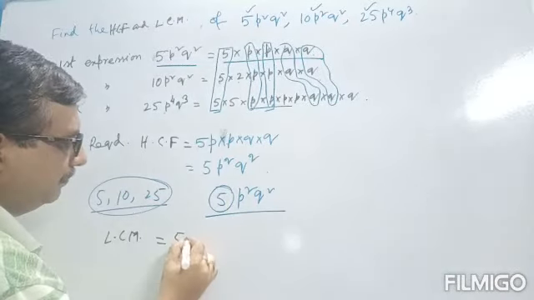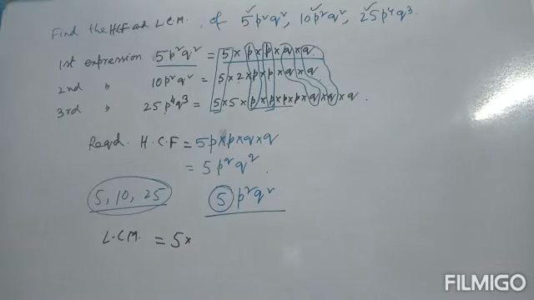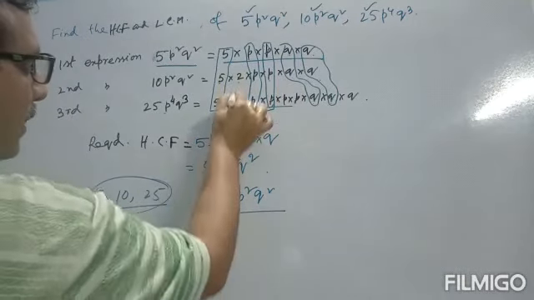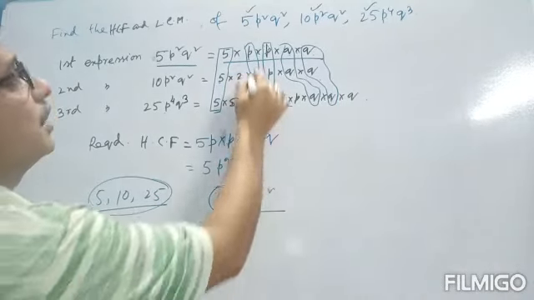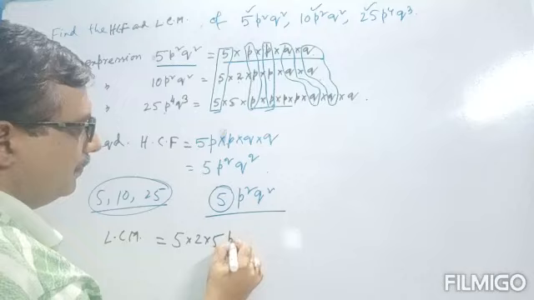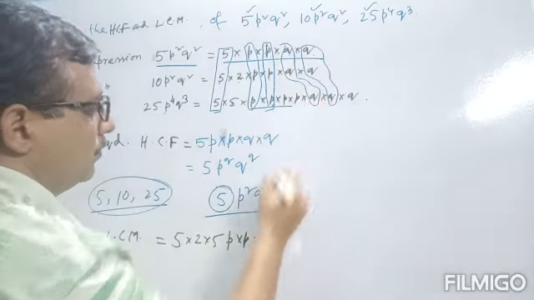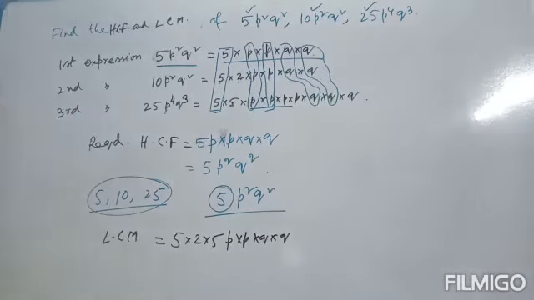Okay, so first for the LCM, write down the common term. 5 is the common, and of course write down the other terms also, and this is 2 into 5. The other terms 2 and 5 here. So write here. Next write the common term again. Common term from this is p, another p, q, another q, and we have to write down the remaining terms also.